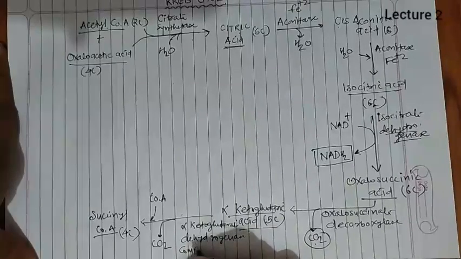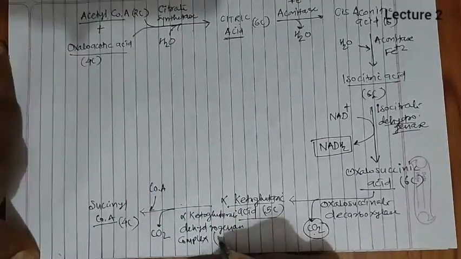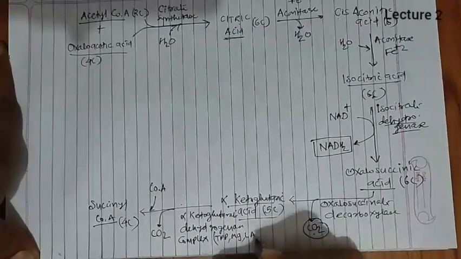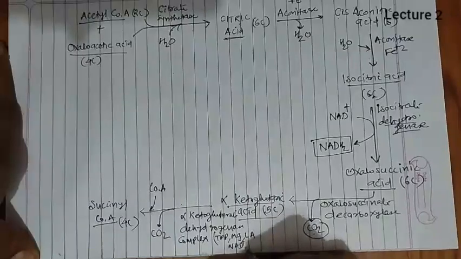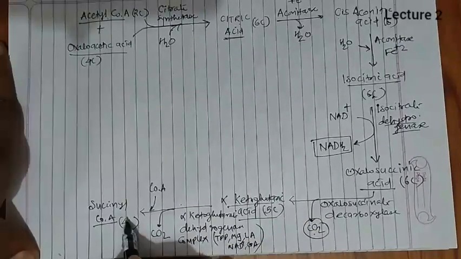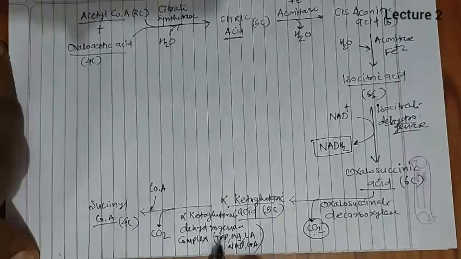This complex is similar to the link reaction complex, so it also has TPP, magnesium, lipoic acid, NAD and coenzyme A as cofactors. When the complex is involved, dehydrogenation and decarboxylation both occur.